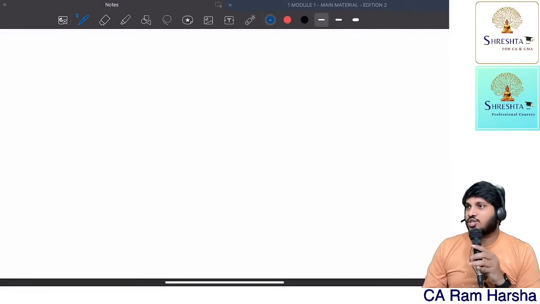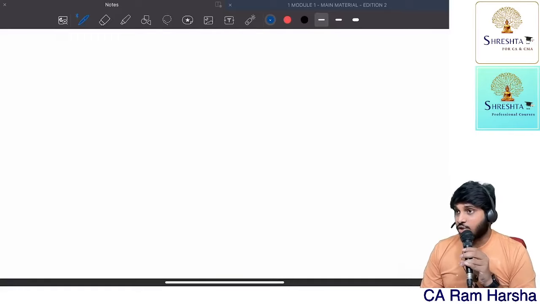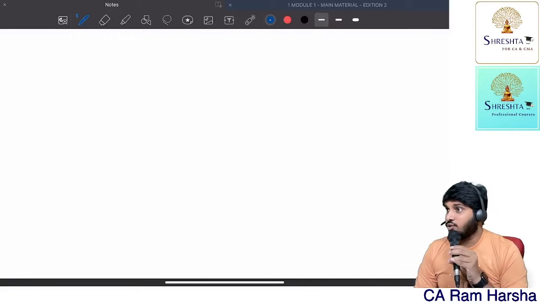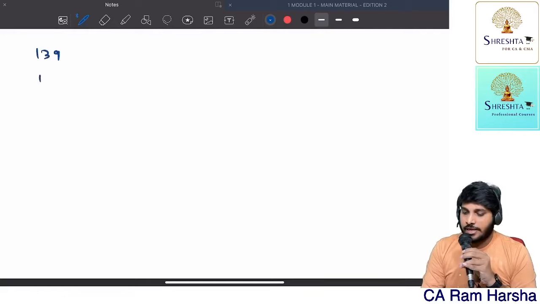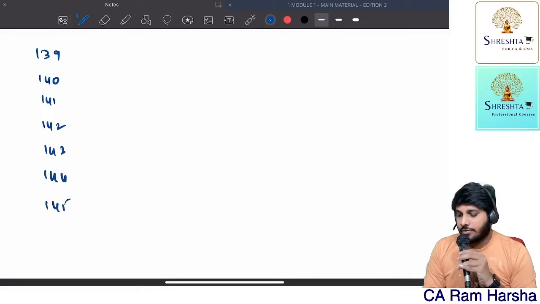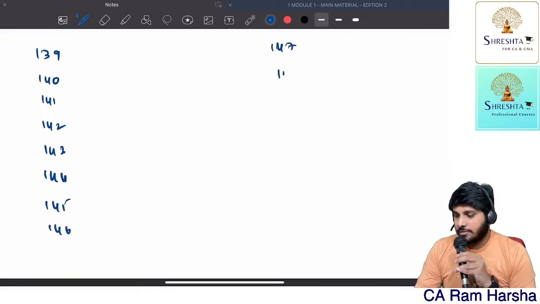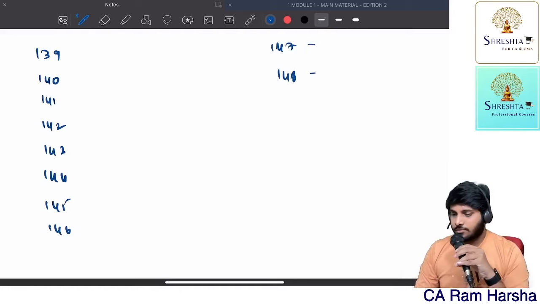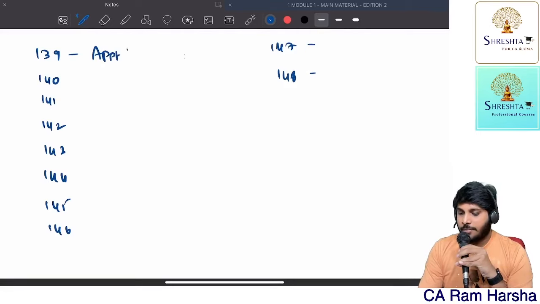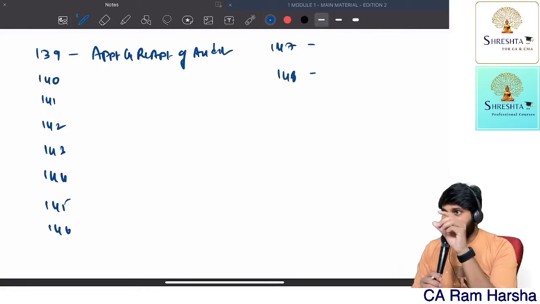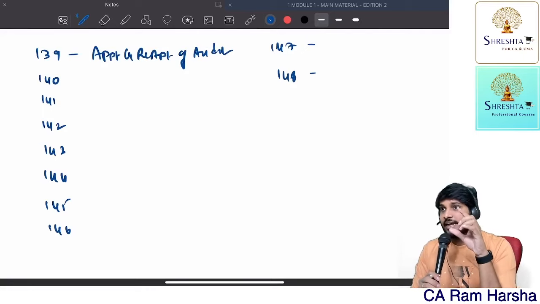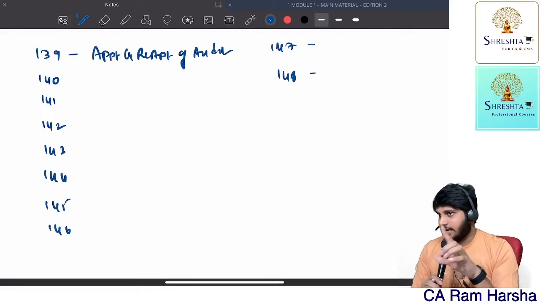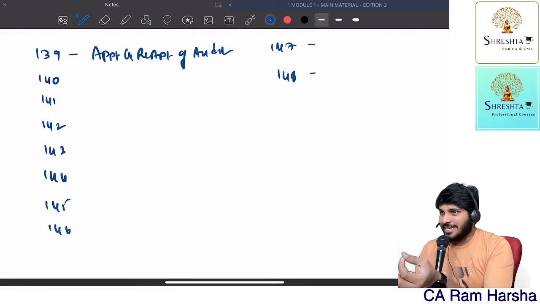So what is the list of sections that we have? 139 to 148: 139, 140, 141, 142, 143, 144, 145, 146, 147, 148. 139 is appointment and reappointment of auditors. 139 is the biggest section in this entire series. It has almost 9 subsections. Getting the point? Because it has rotation provisions, casual vacancy provisions, appointment provisions, all that.